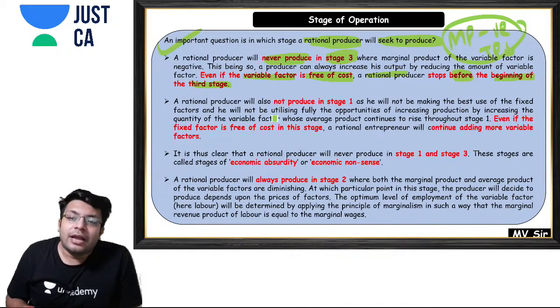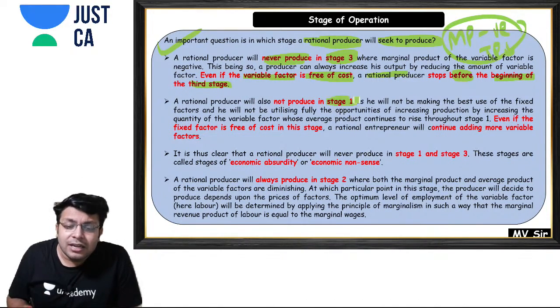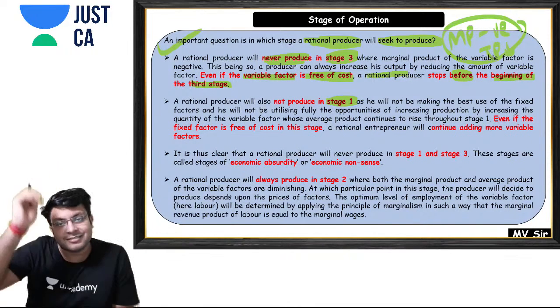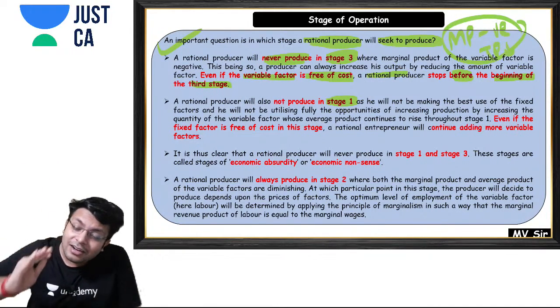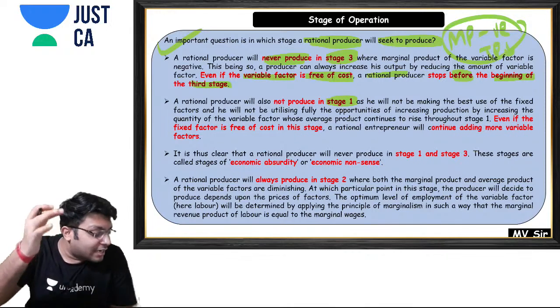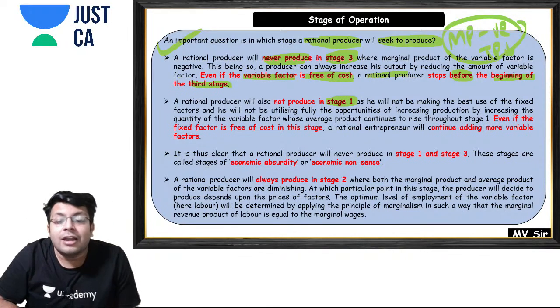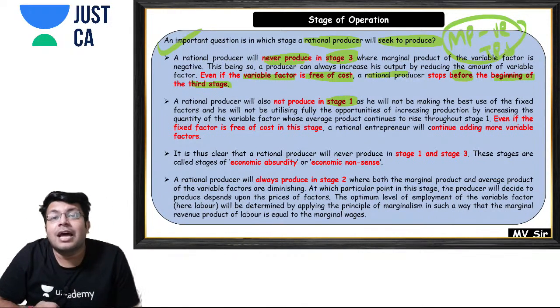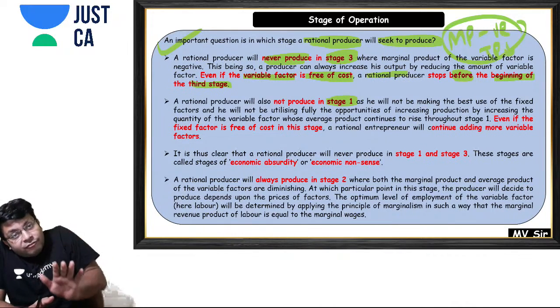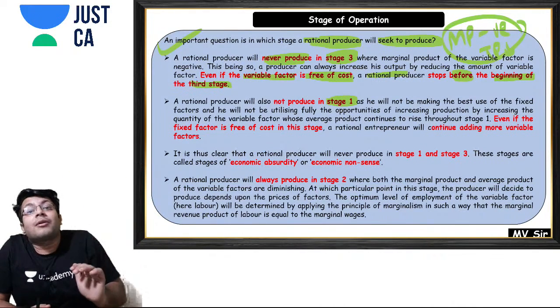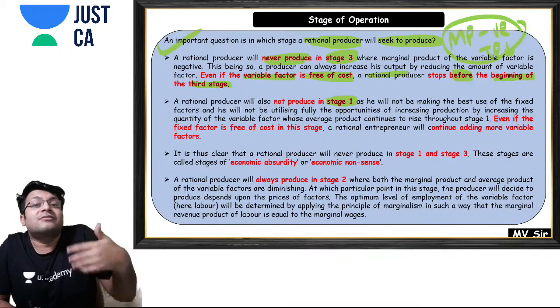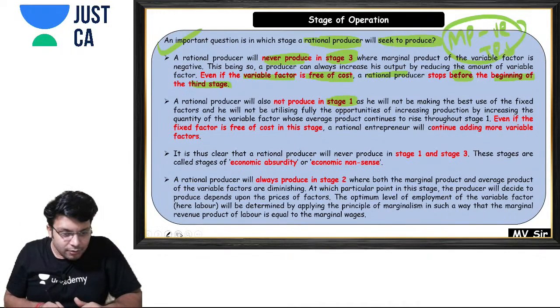Now the next thing comes: people say that sir, stage 1 is the stage of increasing returns. Sir, returns are increasing, so we should produce in stage 1 because our returns are increasing. Beta, but see what is happening. If you move from stage 1 to stage 2, your production can even increase further.